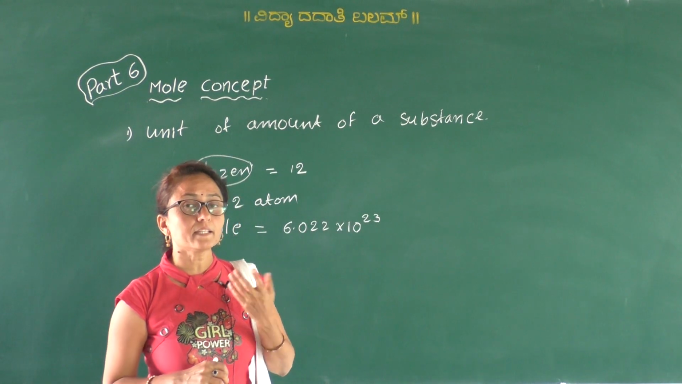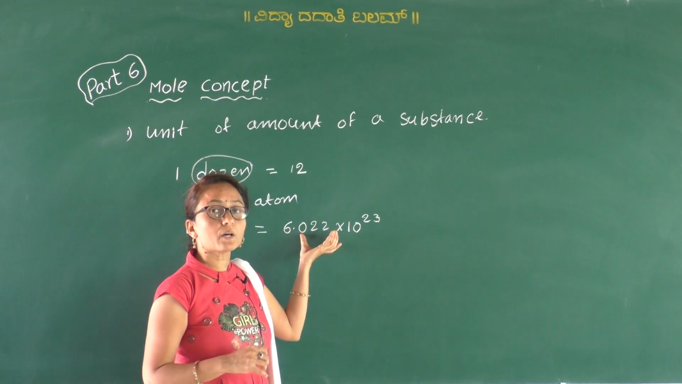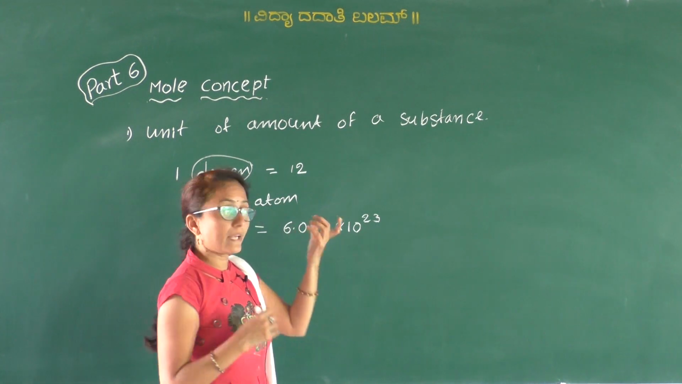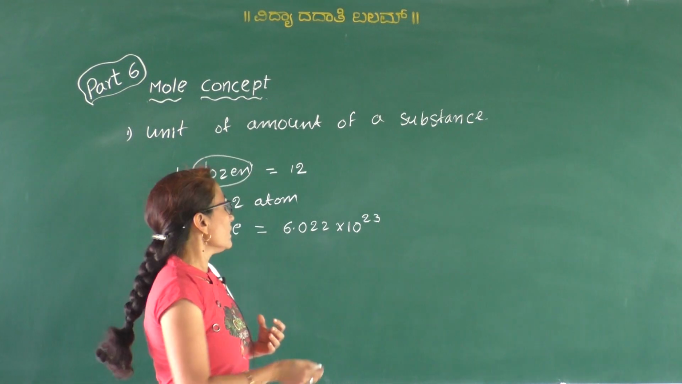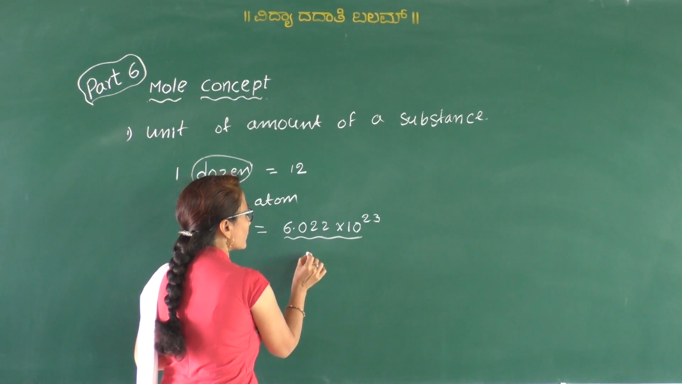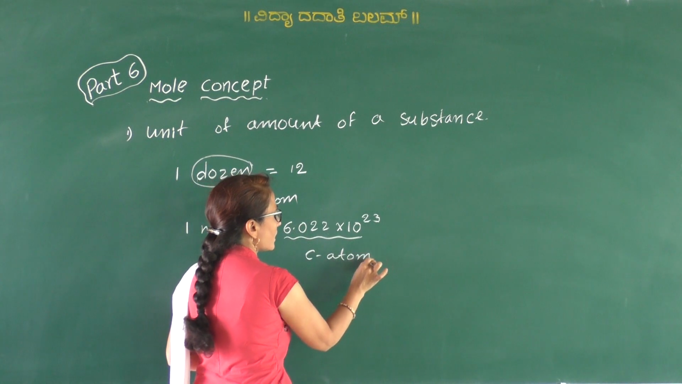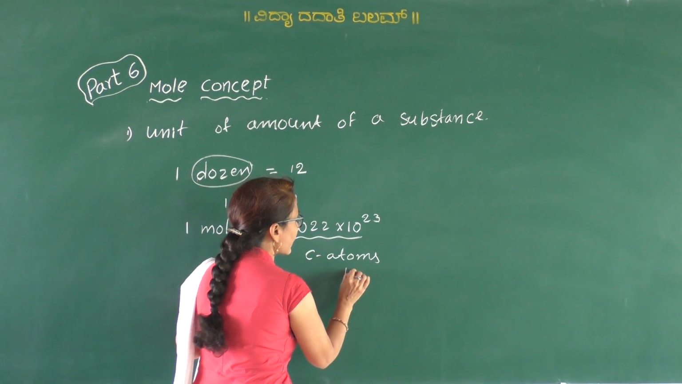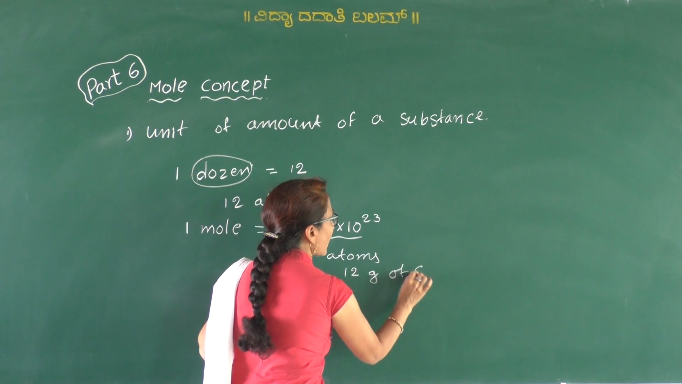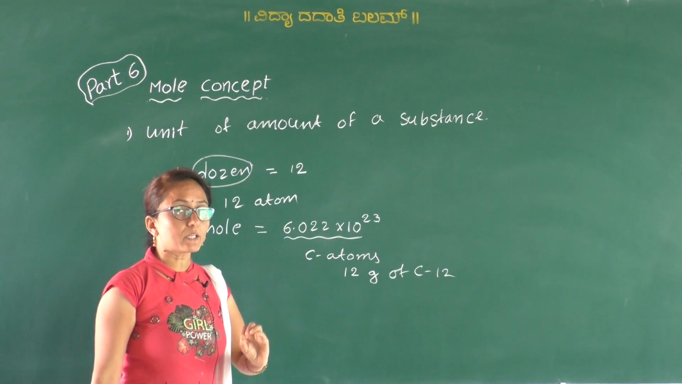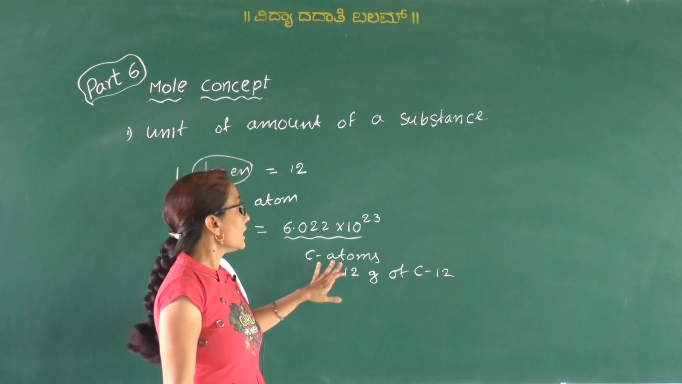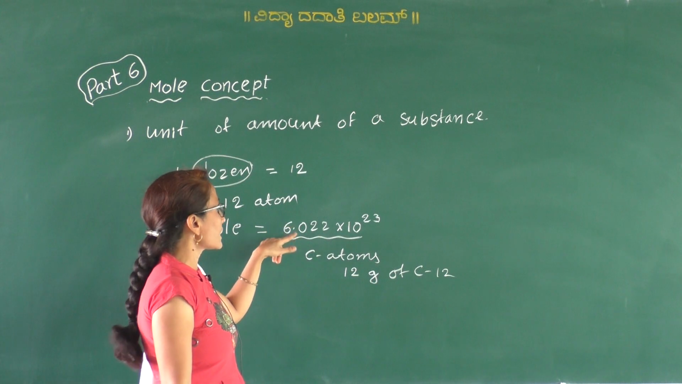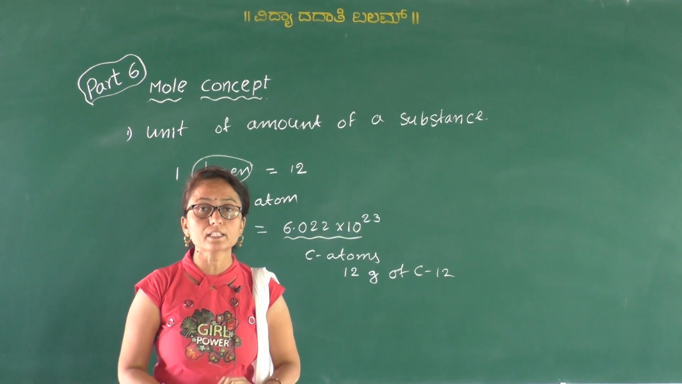Okay, so how did we get that number? How did we get this number of atoms or molecules? Why do we call this many atoms 1 mole? How was this number obtained? This is nothing but the number of carbon atoms present in exactly 12 grams of carbon 12 isotope. When you take exactly 12 grams of carbon 12 isotope and calculate the number of carbon atoms present, it is exactly equal to 6.022 into 10 to the power of 23 atoms.